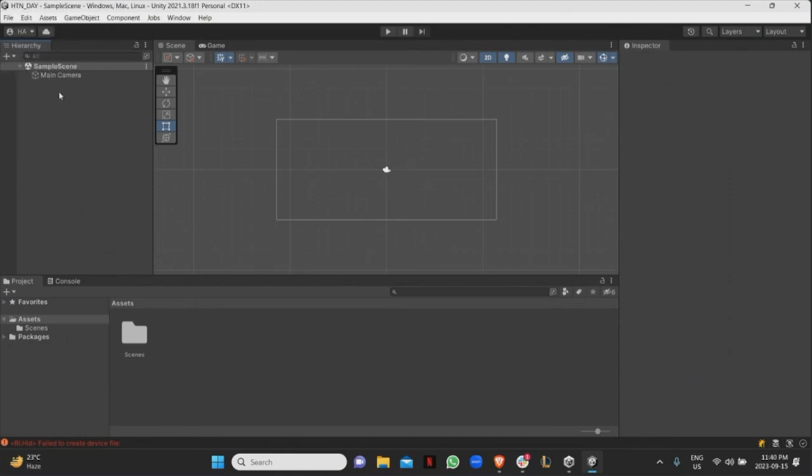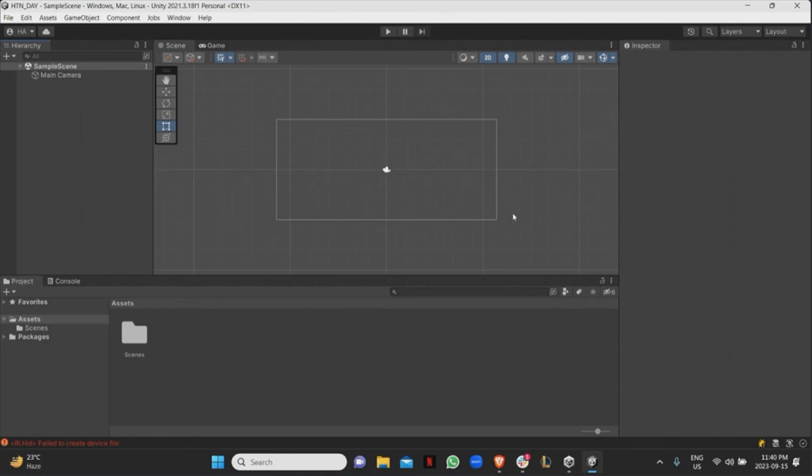I'm just going to keep things as they are for now. So let's start with the big thing in the center. This is the scene view. What the scene view is basically, it's what the game is going to look like right here. This is where you're going to drag in your characters. This is where you're going to drag in the map, the obstacles, whatever.